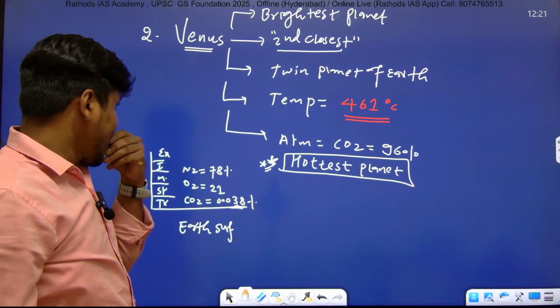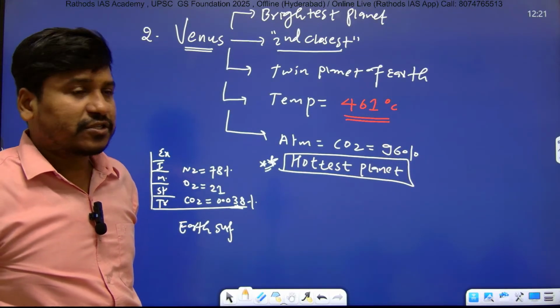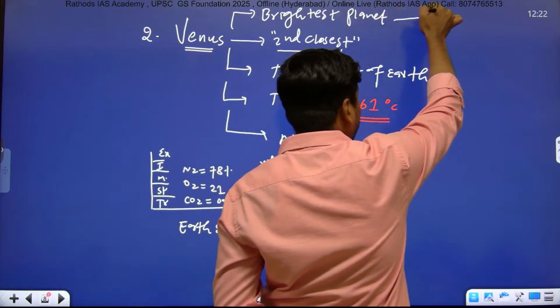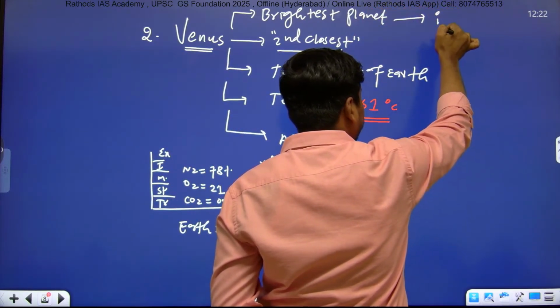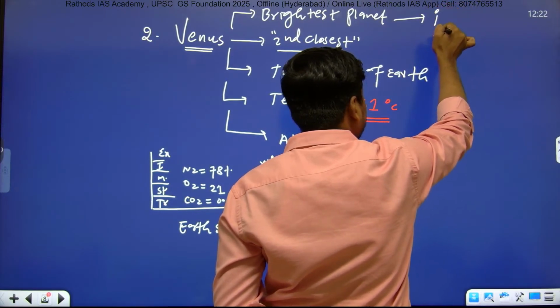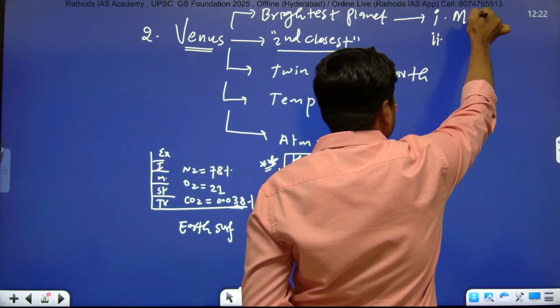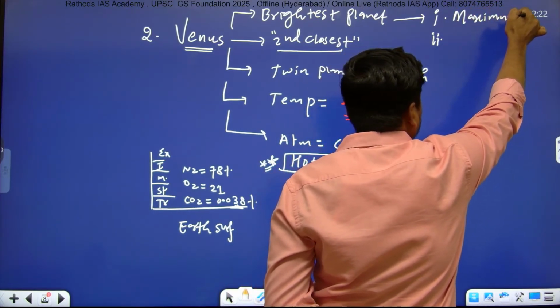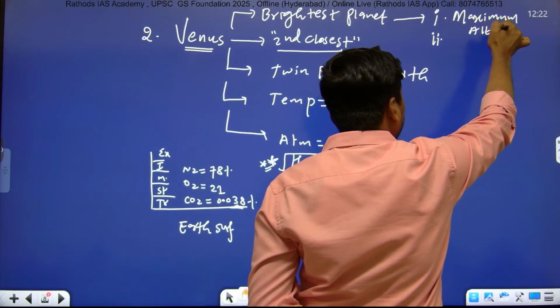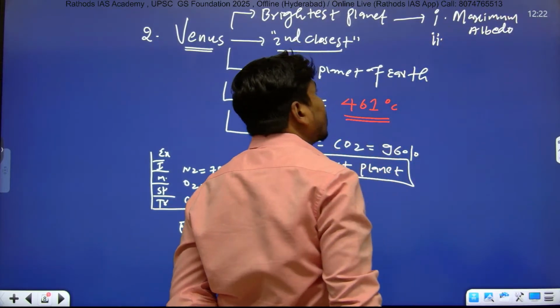Venus is the brightest planet in our solar system due to two reasons. First one is maximum albedo of Venus.